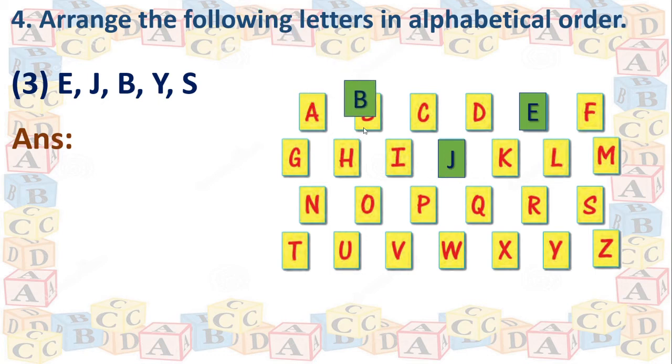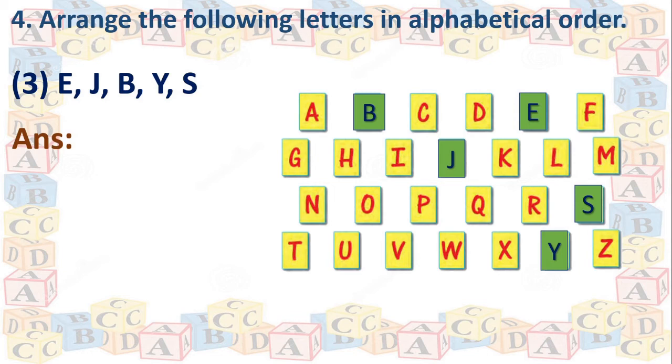B. Again in the first line. Y in the last line. And S in the third line. Right? Now, you have to tell me how to arrange them. Tell me the order of arranging these given alphabets.